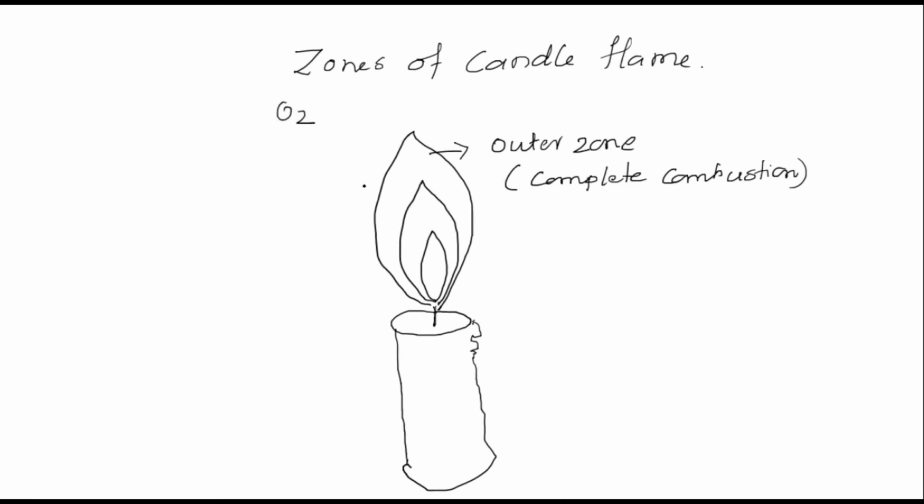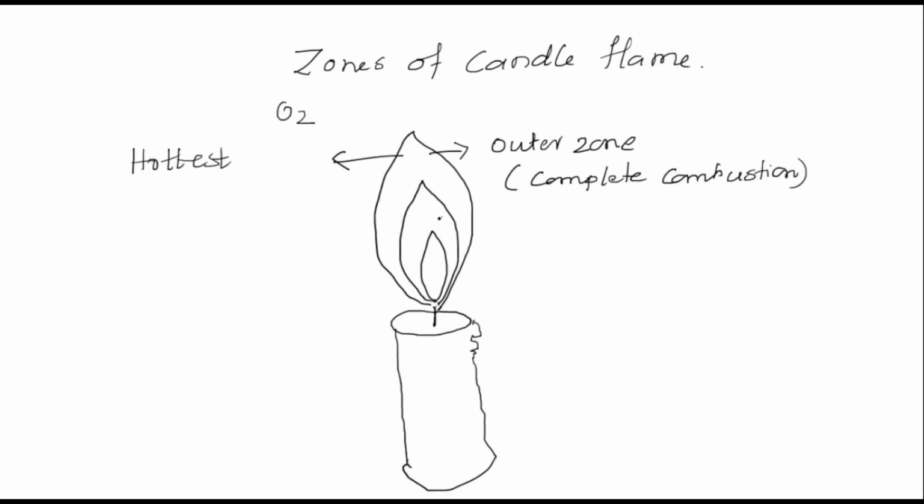Oxygen is easily available. We know that for burning, for combustion, oxygen is required. So it is required in more quantity. The more oxygen there is, the better the combustion process is. And therefore this part is the hottest part.